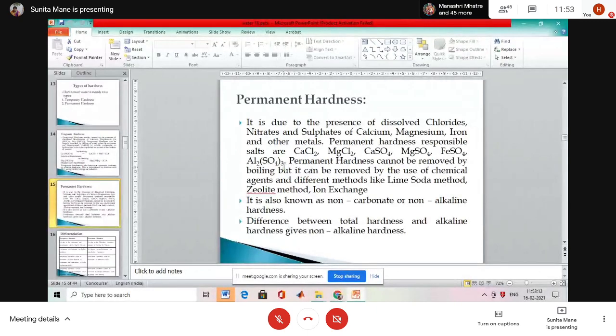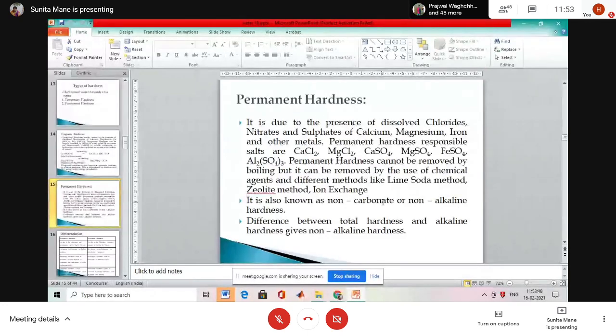Permanent hardness cannot be removed by boiling, but it can be removed by an agent and different methods like the lime soda method, zeolite method and ion exchange process. Is it clear? It cannot be removed only by boiling. Permanent hardness cannot be removed by boiling, but it can be.